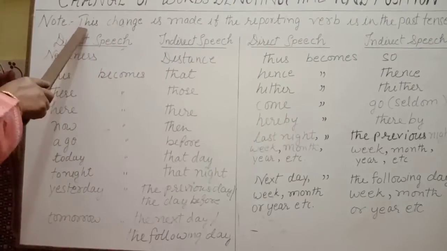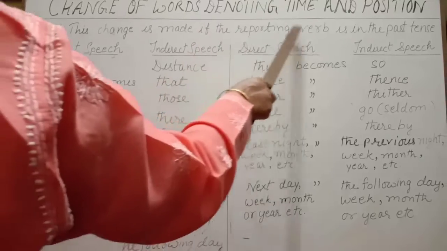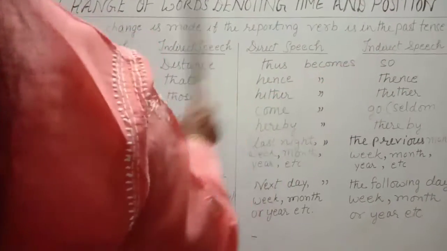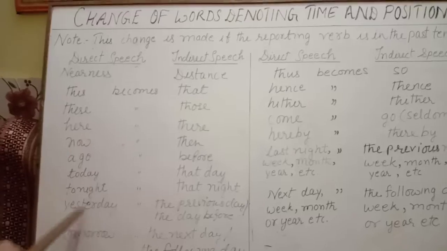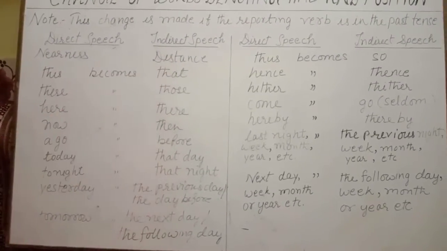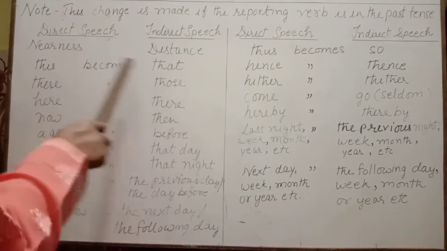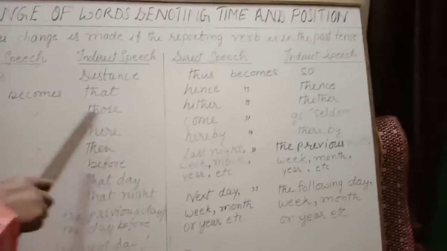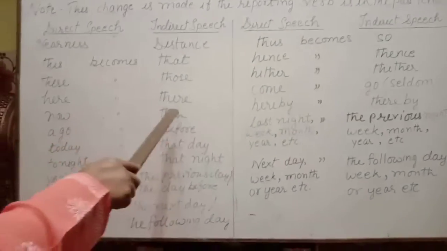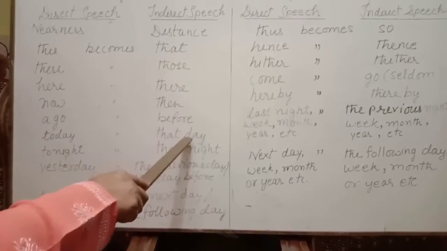I will repeat this sentence. This change is made if the reporting verb is in the past tense. These words show nearness and these words show distance. So this becomes that, these becomes those, here becomes there, now becomes then, ago becomes before, today becomes that day,